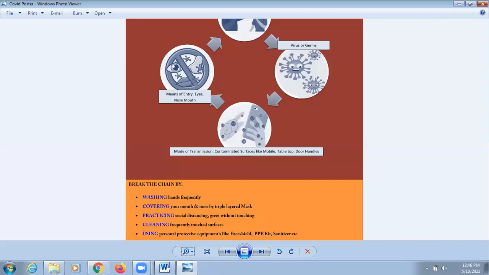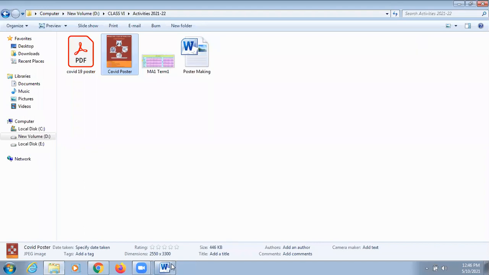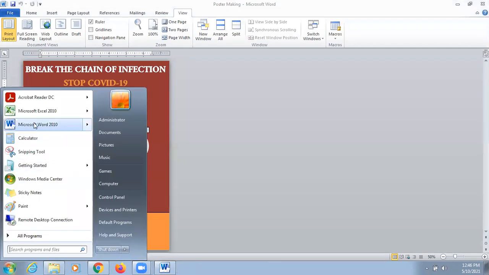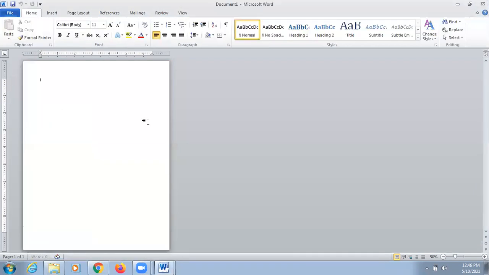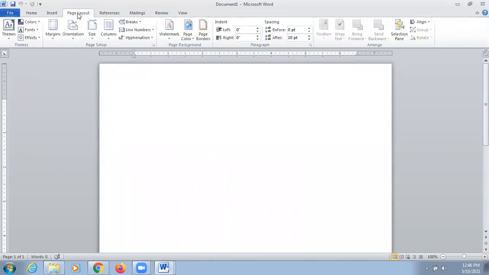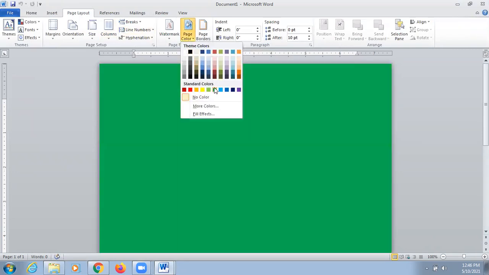Let's understand how to create this type of poster. Like this poster, I have created it in MS Word only. Now let's understand. Now this is MS Word. First, you can choose a background color for your page. Go to page layout and choose a background color, the page color. You can choose any color of your choice.